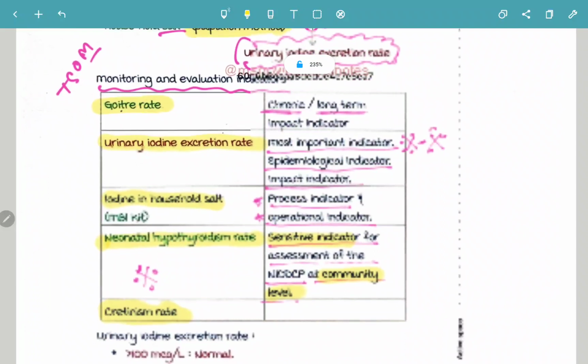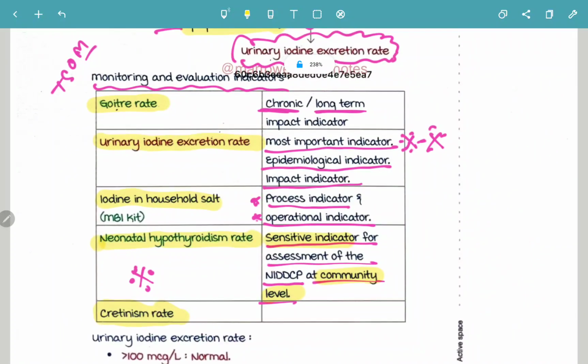So I am revising monitoring and evaluation indicators. There are 5 indicators for monitoring and evaluating the iodine level. First one is the goiter rate. Goiter rate is used as a chronic or long-term impact indicator. The second one is going to be the urinary iodine excretion rate. So the most important indicator is urinary iodine excretion rate. It is also an epidemiological indicator and impact indicator.